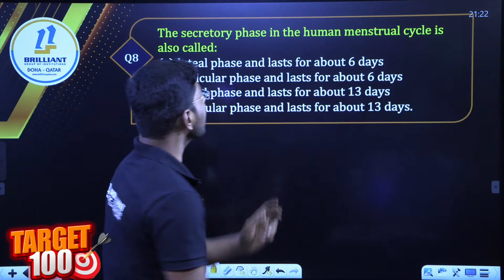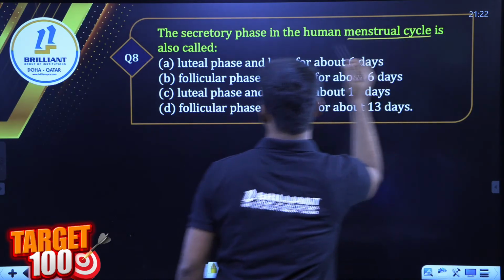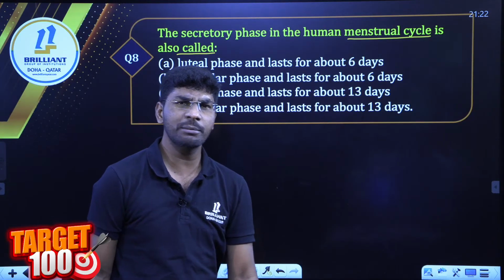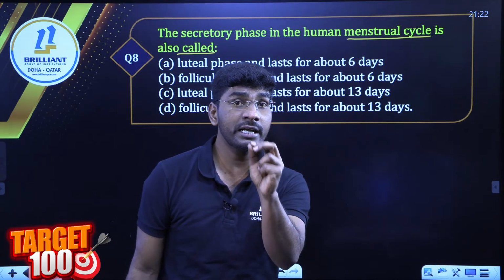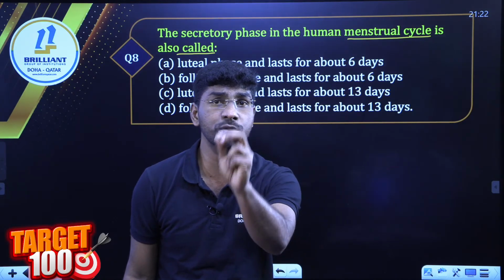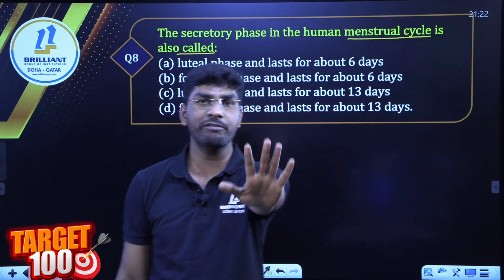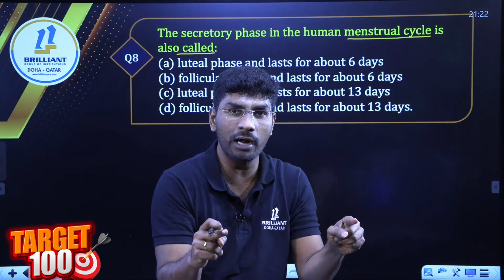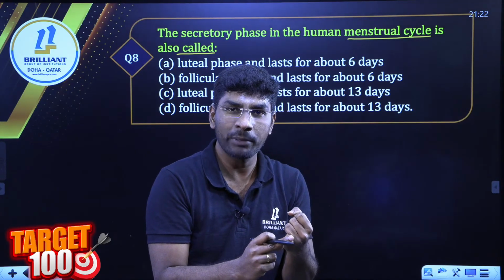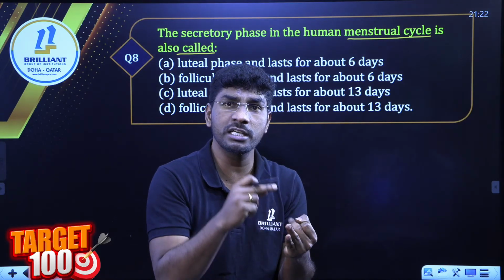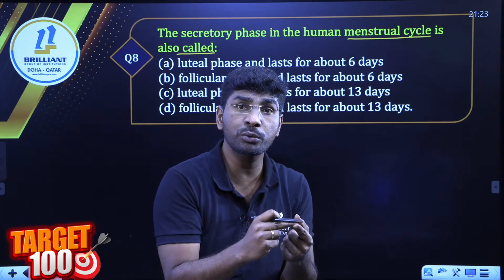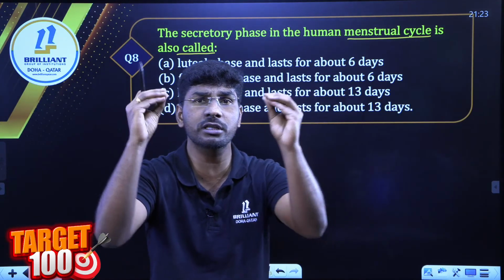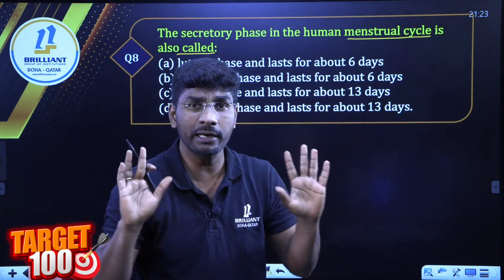The secretory phase in the human menstrual cycle is also called what? How many phases are there in the menstrual cycle? 4. My dear students, human reproductive system, menstrual cycle flow chart, gametogenesis. Am I clear? Oogenesis, spermatogenesis, embryo development, and menstrual cycle, prepare properly. From the menstrual cycle flow chart, 100% diagram questions will come. What is the right answer?